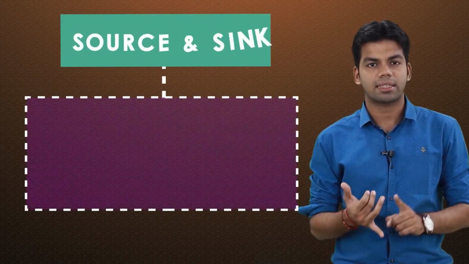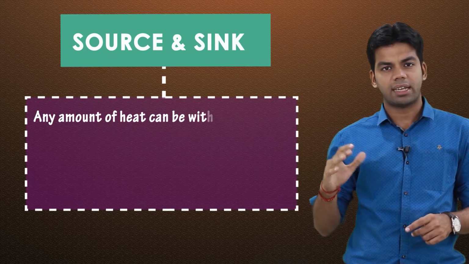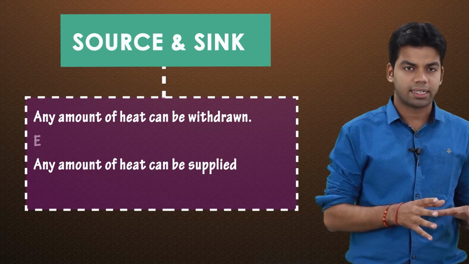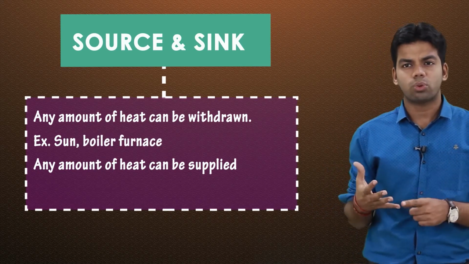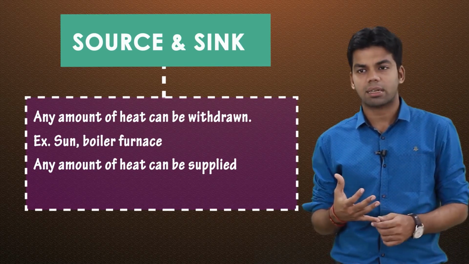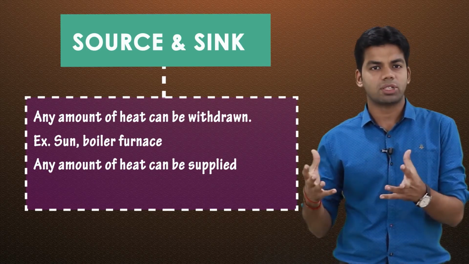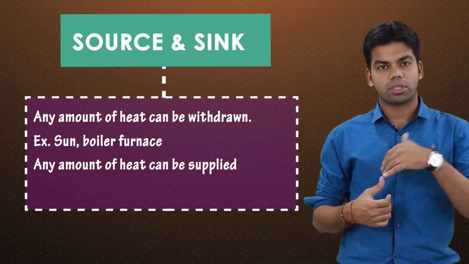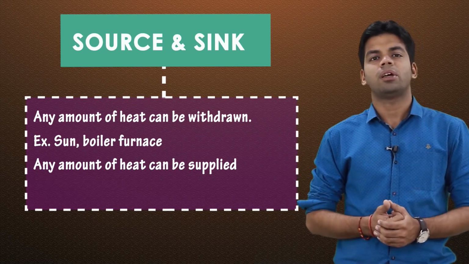So this reservoir, as I told you, is of two types. First is the source, second is the sink. Source means any amount of heat can be extracted from that source and the temperature of that source will not change. Sink means any amount of heat can be rejected, can be added to that sink, and the temperature of the sink will not change. An example of a source you can say is the sun. The sun is the best example of a source. Continuously the heat is getting transferred from the sun, but still the temperature of the sun is not affected. A boiler furnace is also an example of a source because it provides continuous heat without sufficient change in temperature. That is the example of a source.